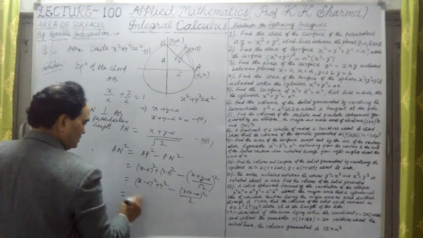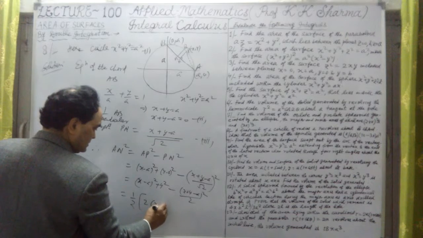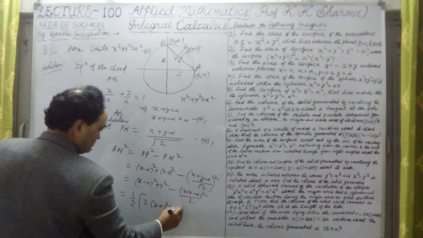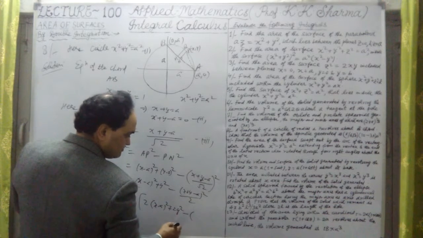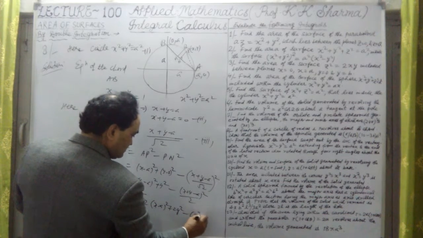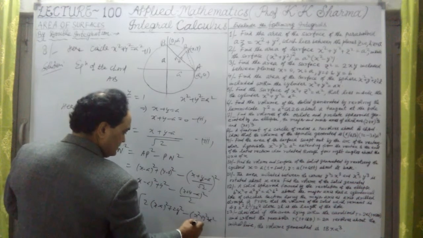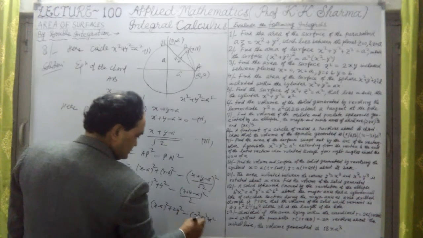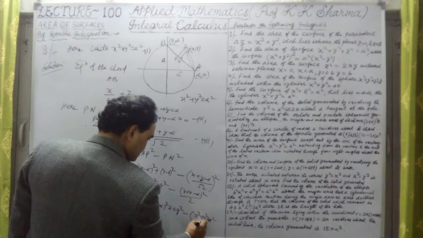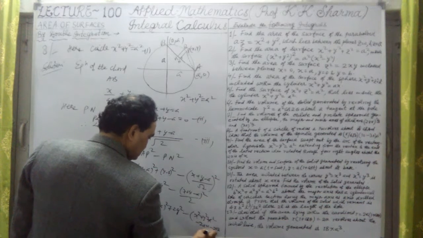If I take out one by two, it will be twice (x minus a) whole square plus 2y square, minus the whole square of this, which will give x square plus y square plus a square, and then minus twice xa, minus twice ay, plus twice xy.